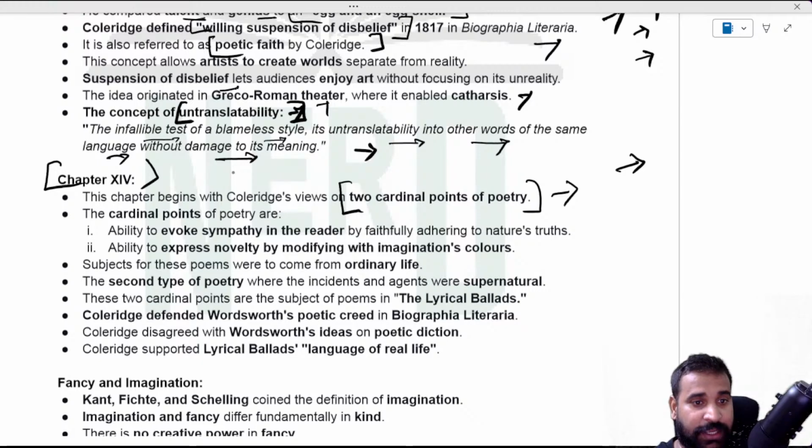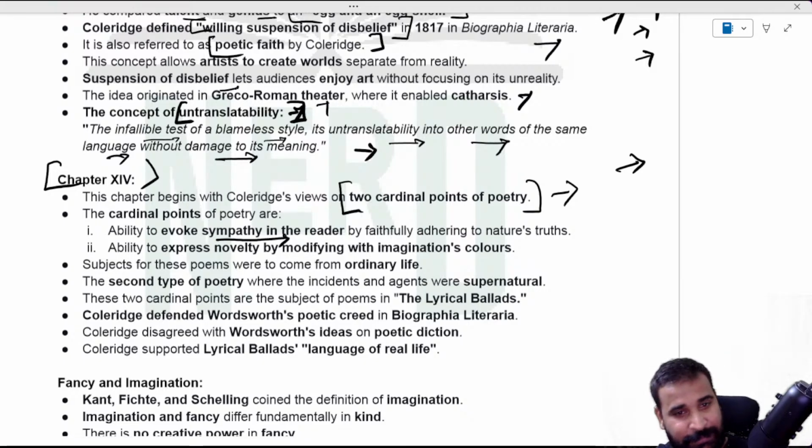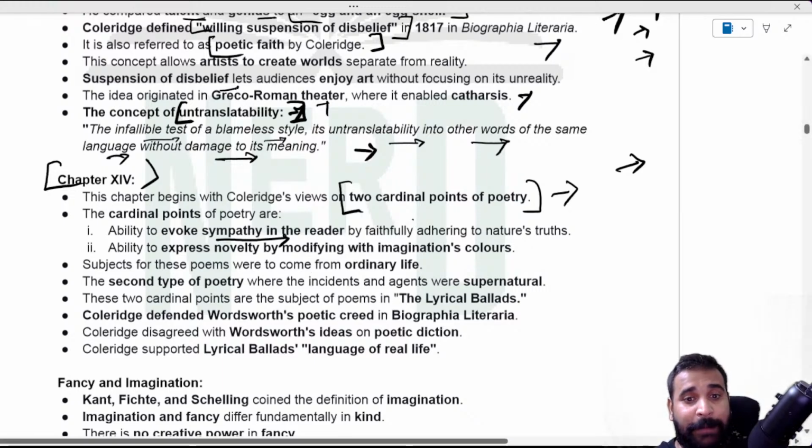The first is to evoke sympathy in the reader. While I was reading a poem, the same, the park and all, it evoked sympathy in me. Take the guy who has written the poem, for example. While I was reading, that poem evoked a kind of sympathy in me. So that is the first cardinal point of poetry: evoke sympathy in the reader by faithfully adhering to nature's truth.